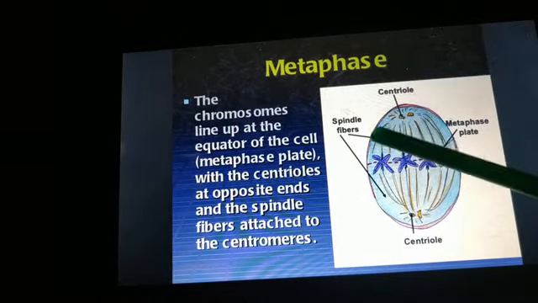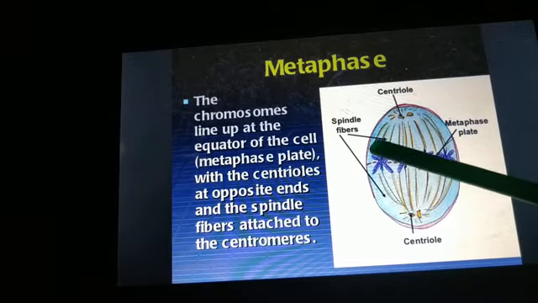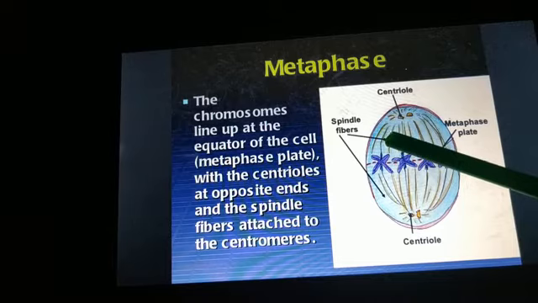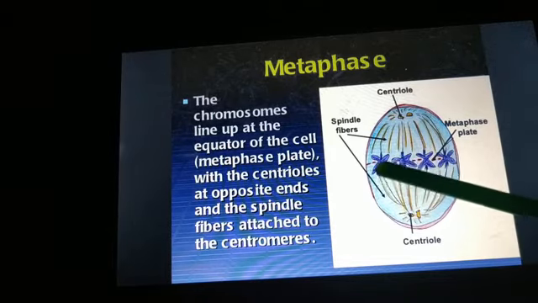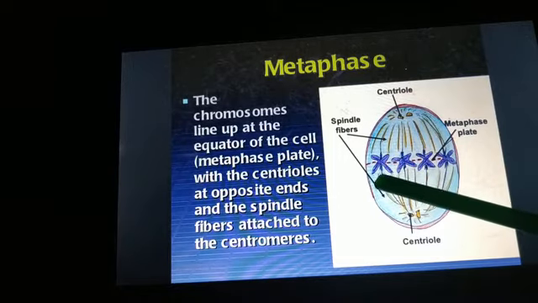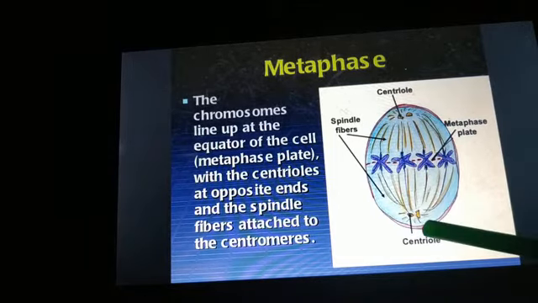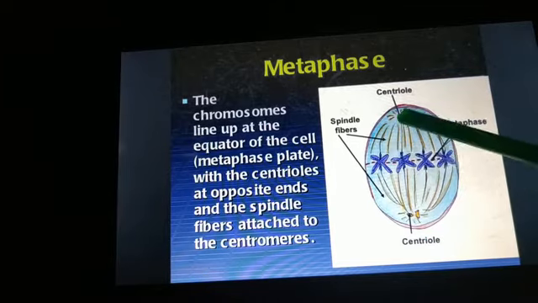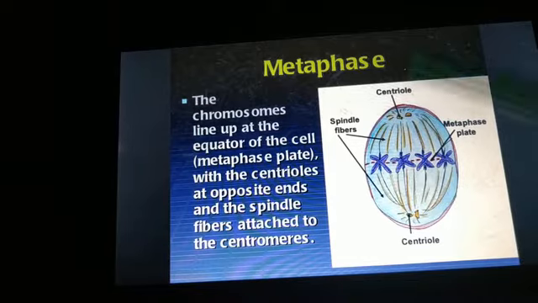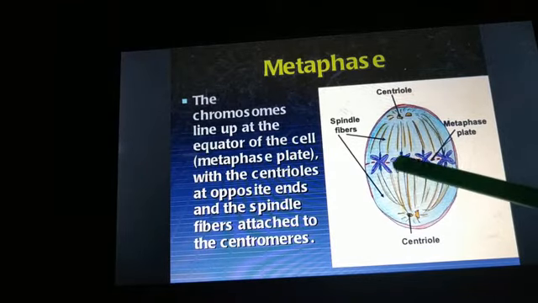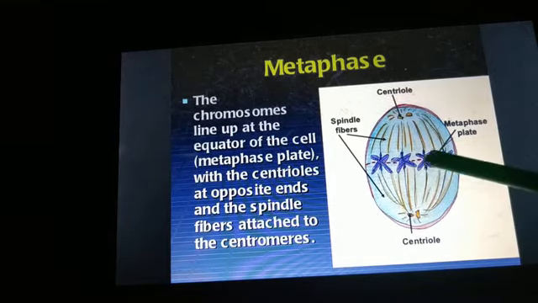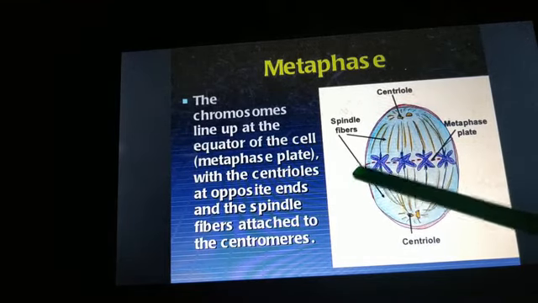Suppose this upper chromatid is attached to the spindle fiber from one pole, and its sister chromatid, the lower one, is connected to the spindle fiber from the opposite pole. So both chromatids are attached to spindle fibers from opposite poles. The main thing here is that the chromosomes align themselves in the equatorial plate, or the metaphase plate.